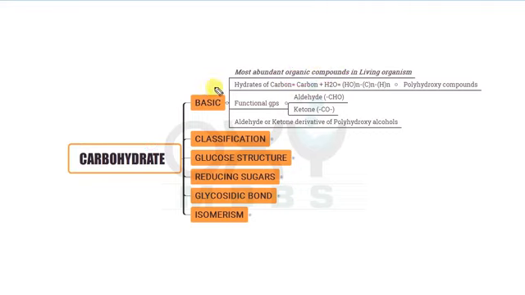So friends, in the basics of the carbohydrates we have discussed what are the carbohydrate किसको बोलेंगे, and which is the most abundant organic compound that is present in the living organism. Now in the next video we will discuss the classification or different types of the carbohydrates, monosaccharides, disaccharides, oligosaccharides and polysaccharides in detail.